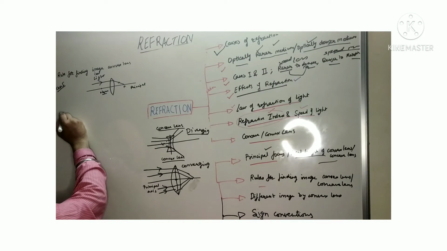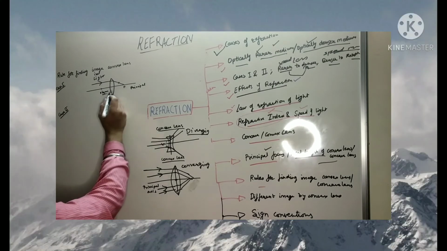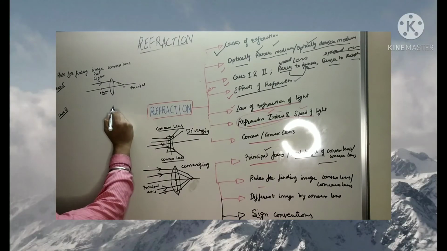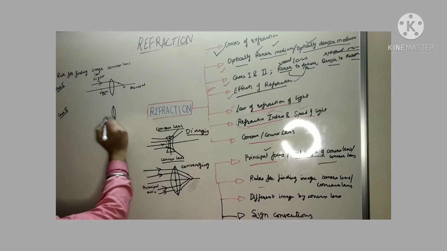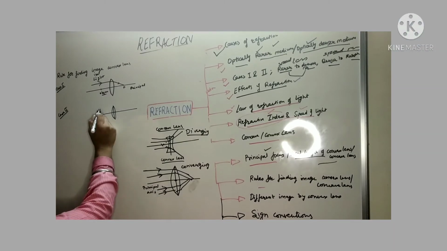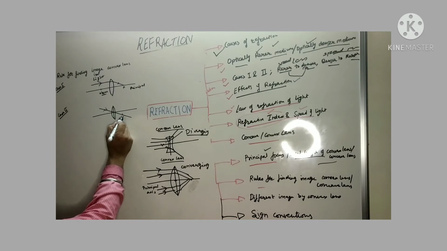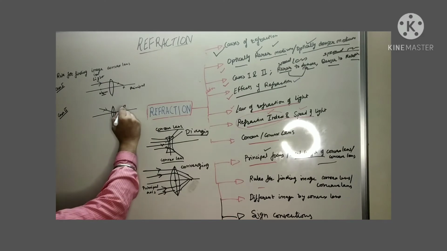So case 2 is whenever the light is passing through the center of curvature. This is the center of the curvature. यहाँ से light pass करेगी तो सीधी light pass करती है. ठीक है. And this is the principal axis here again.